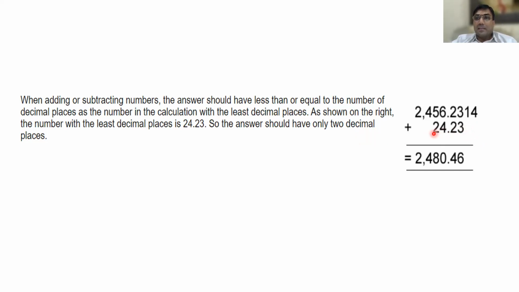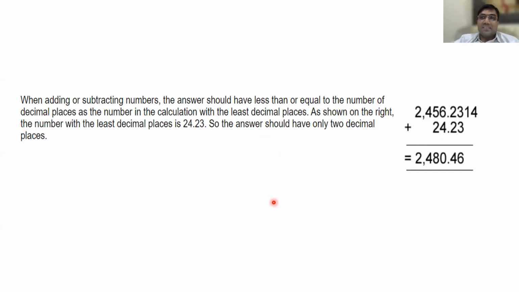Here, how many digits are there? 2 decimal digits. How many digits in total? 4, na? But after the decimal, how many are there? 2, sir. But write only 2 after the decimal. Clear or not? Yes, sir. So the answer should have only 2 decimal places. See, I showed you the number with the least decimal places, 24.23. Actually, the answer also should have 2 decimal places only.